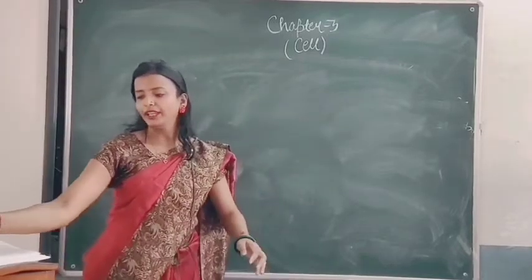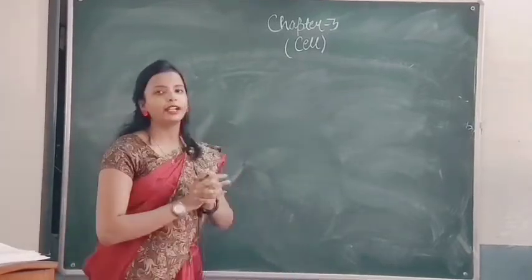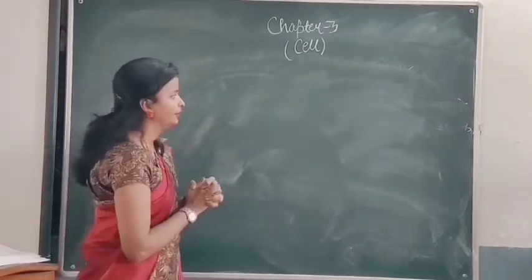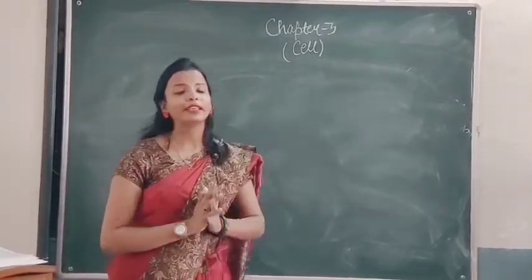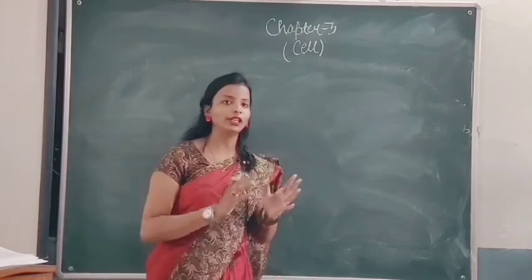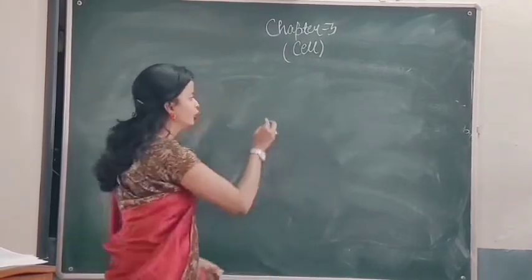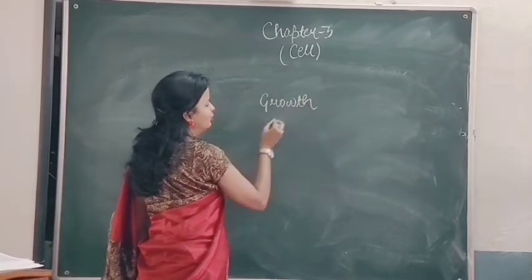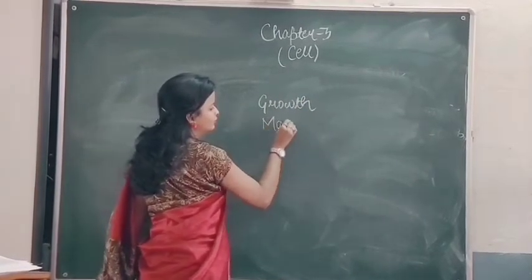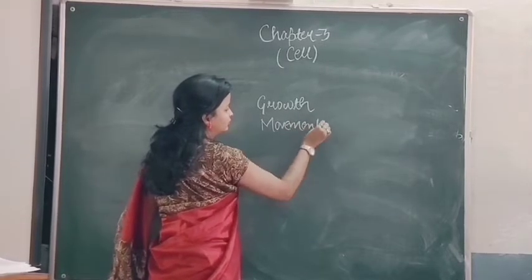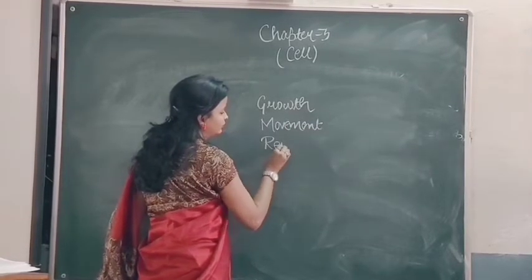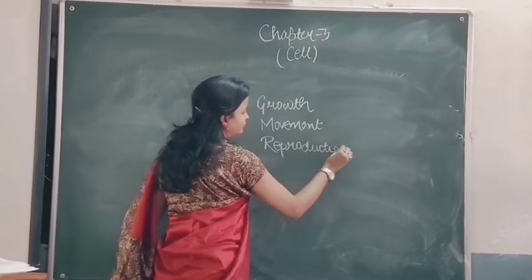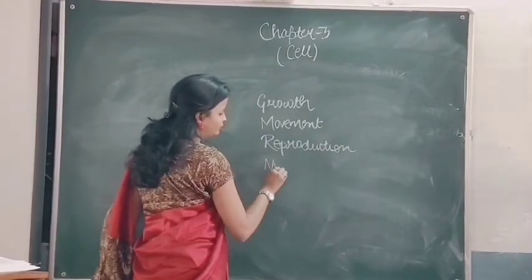Now, I am saying that the cell is the first thing responsible for any development or growth of the living organism. What are the basic characteristics that all living organisms show? Growth, movement, reproduction, nourishment.